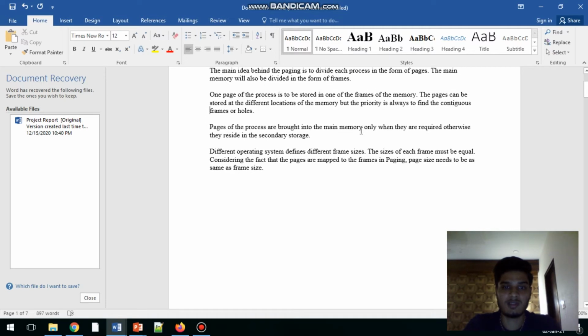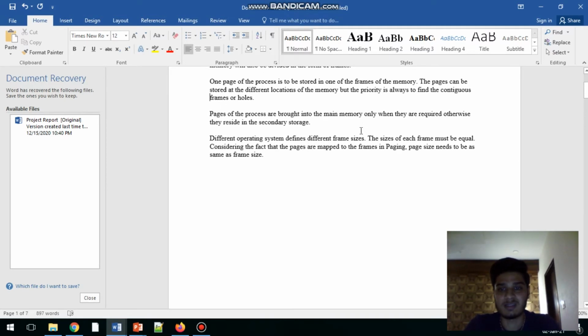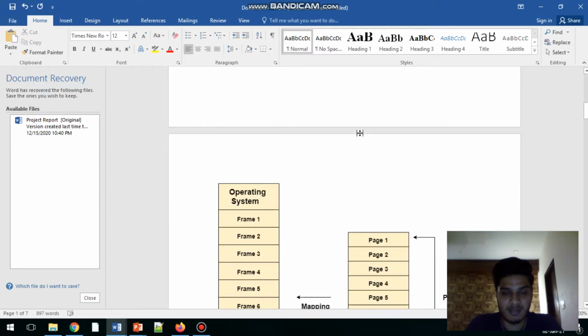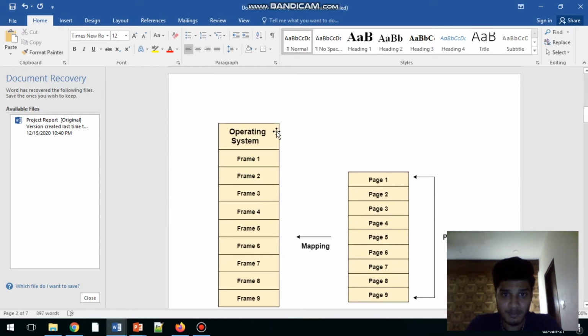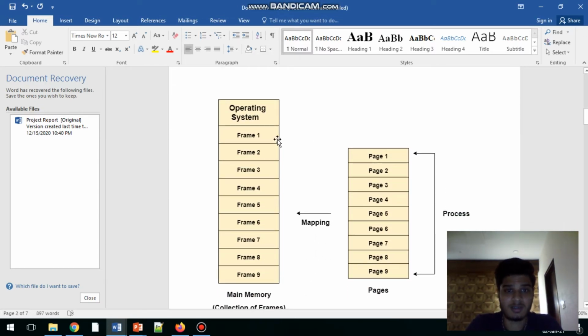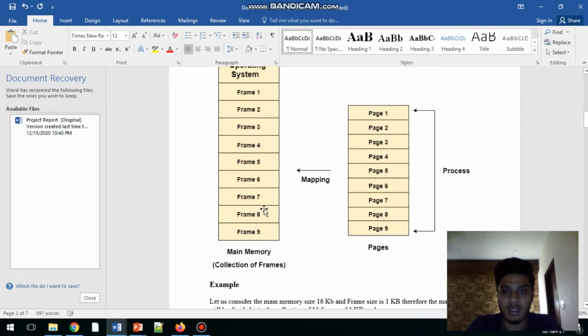Different operating system defines different frame sizes. The sizes of each frame must be equal. Considering the fact the pages are mapped to the frames in paging, page size needs to be the same as frame size. And this is the diagram of it. Operating system, frame 1, frame 2, frame 3, frame 4, frame 5, and so on.